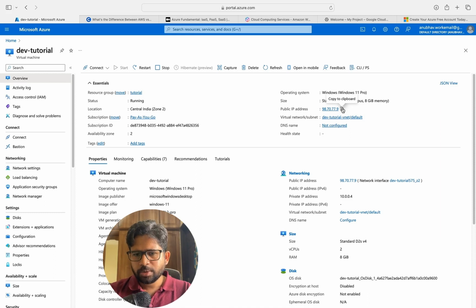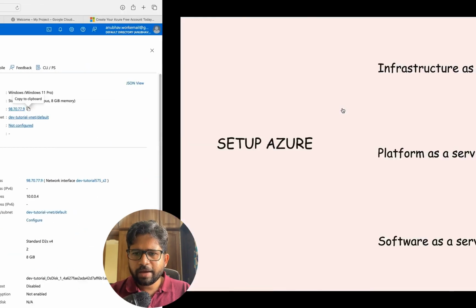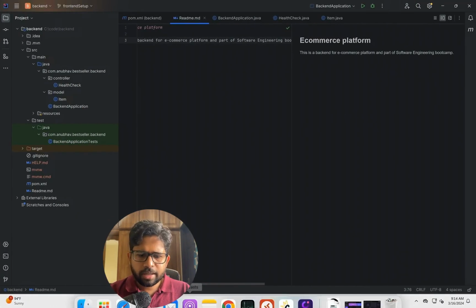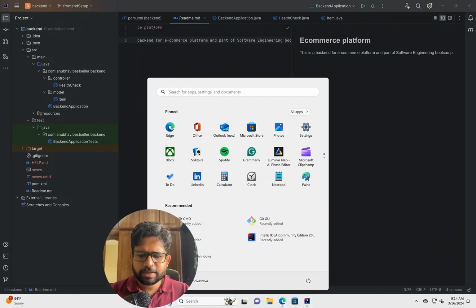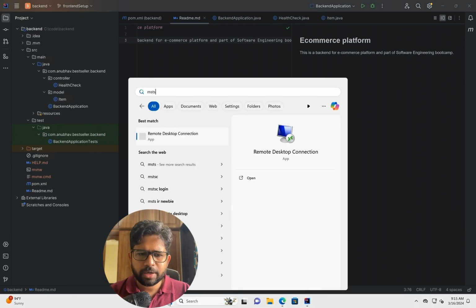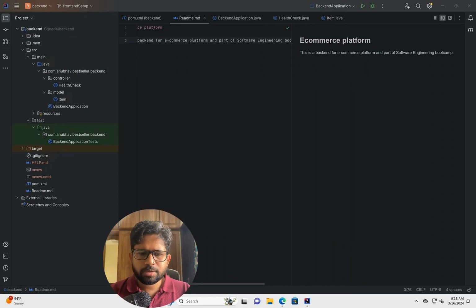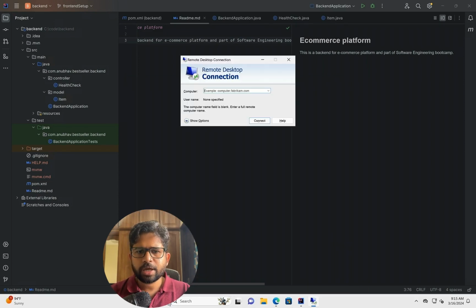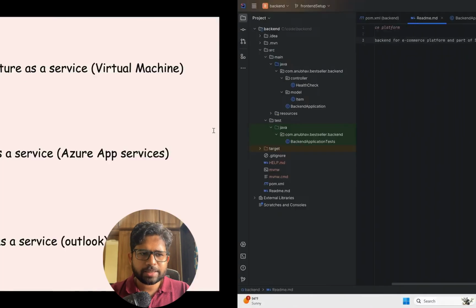I can use the IP address and do a remote desktop connection, which is called the RDP connection, right? So I have the machine with me here, and the way you connect to a remote desktop in Mac and Windows is different. I'll just show you how you do that in Windows. In Windows, if you are running a Windows machine, you can open the remote desktop connection app and put in the IP address. Once you have the IP address, you can connect and it will ask you for the username and password. So as simple as that, right?